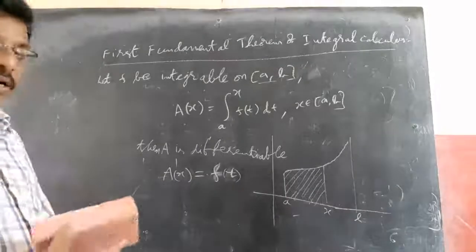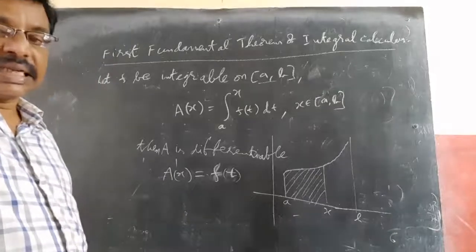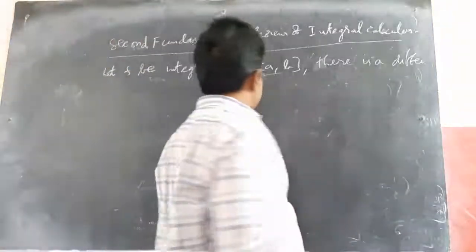Now what is the second fundamental theorem of integral calculus?